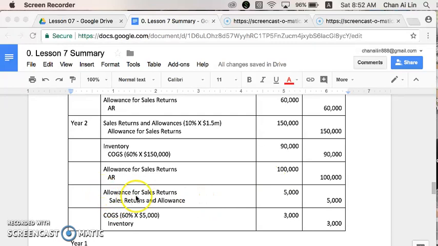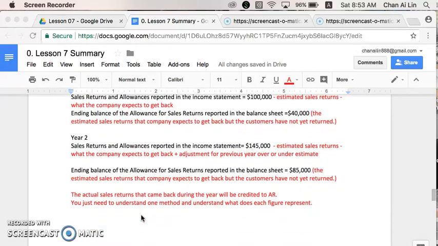We will debit allowance for sales return and credit sales return allowance 5,000, and then we will also reverse the COGS portion, which is 60% of 5,000, $3,000. We will put it back to COGS. So we debit COGS and we credit inventory. You notice that the last 2 entries are the reversal of how we recorded the estimated sales return entries.